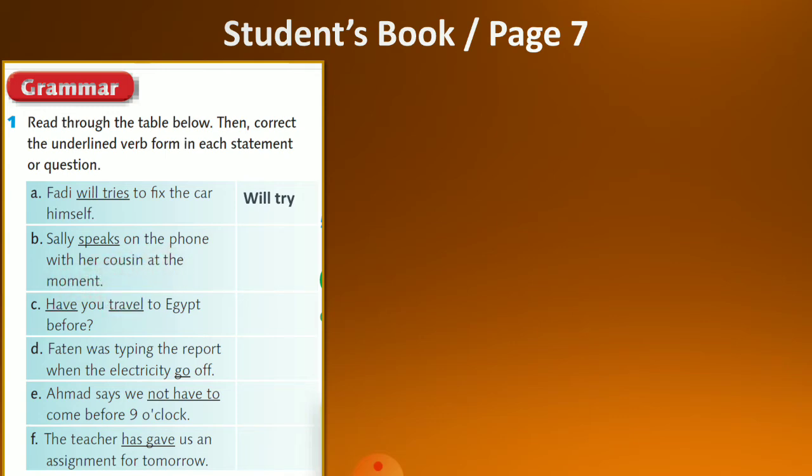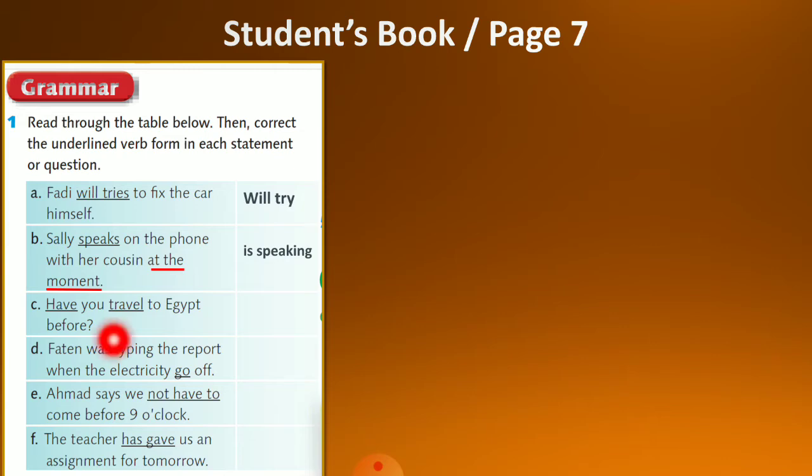Now, in that sentence, we have a keyword which is at the moment, and it is a keyword for the present continuous tense. So we're going to use verb to be plus the verb with ing. And in that case, the subject is Sally. So verb to be will be is, and then we will have the verb speak with ing. So the answer will be speaking. Sally is speaking on the phone with her cousin at the moment.